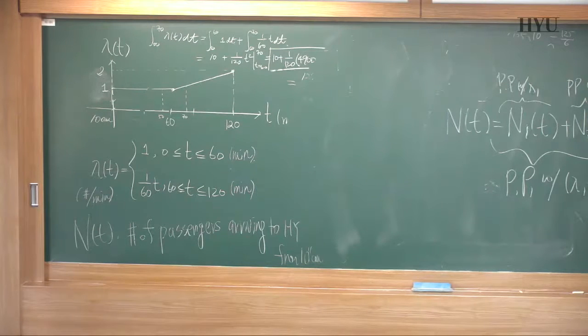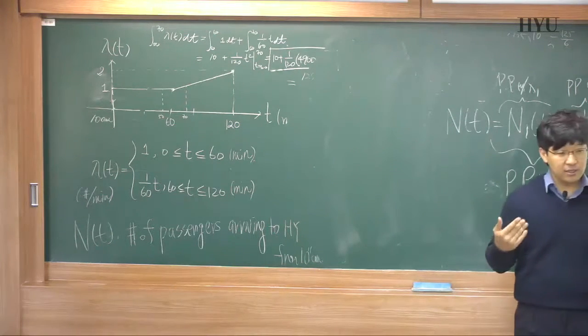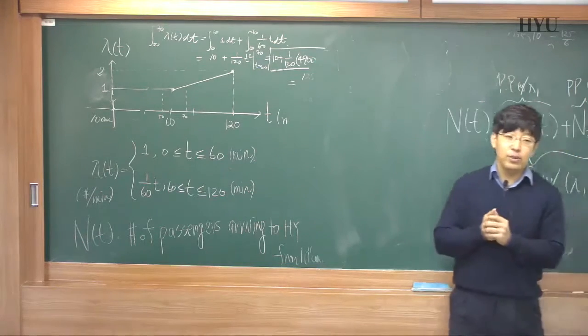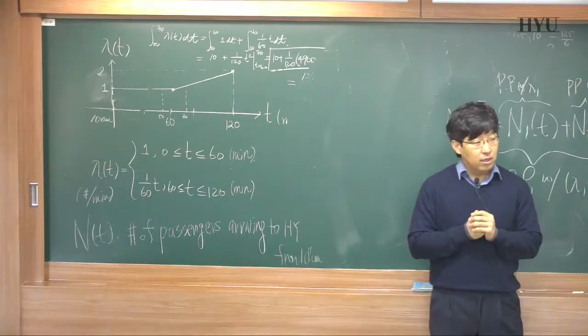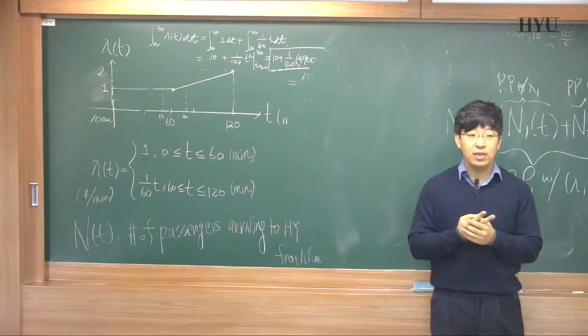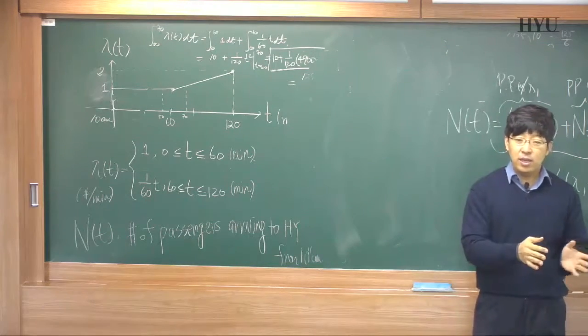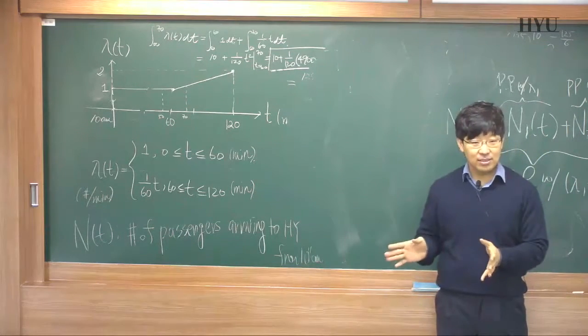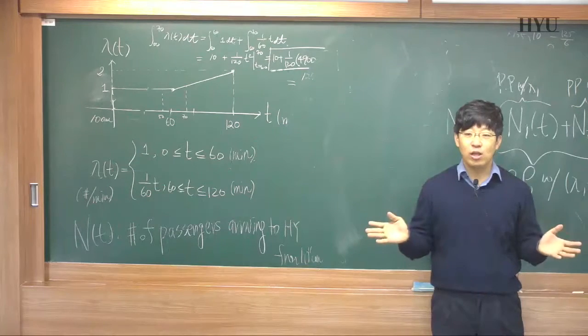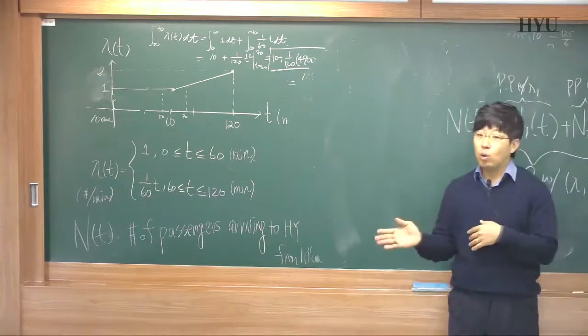We can consider the other way around. Customers arrive at, let's say, a multiplex movie theater. This multiplex movie theater runs 2 different movies, like Star Wars and Titanic. We don't know who wants Star Wars or Titanic.